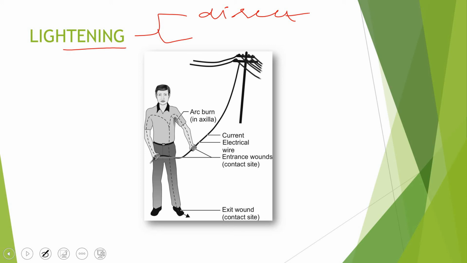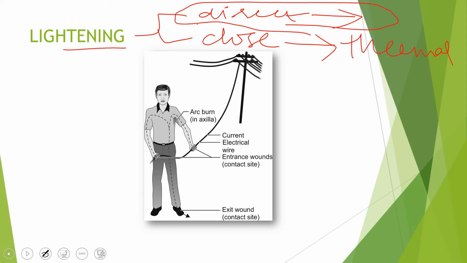By the way, what is lightning? Thundering, garaj chamak. So there can be direct contact with the lightning and close contact with the lightning. In direct contact, there will be different findings, and in close contact, there will be the findings of thermal lesions. Our focus will be the direct contact, and then the close contact, the findings will be like that of sparking. So that's not our focus here. Our focus will be the direct contact of the poor victim with the lightning.